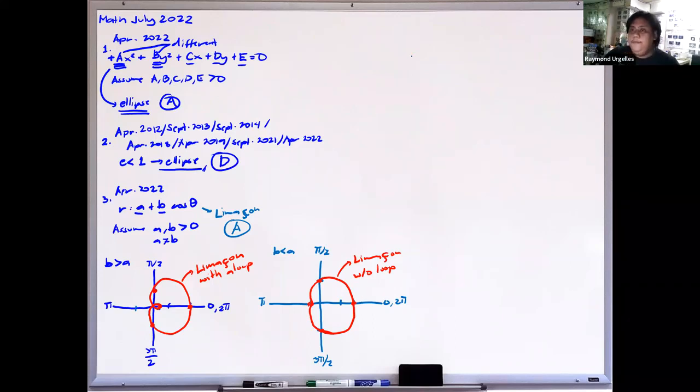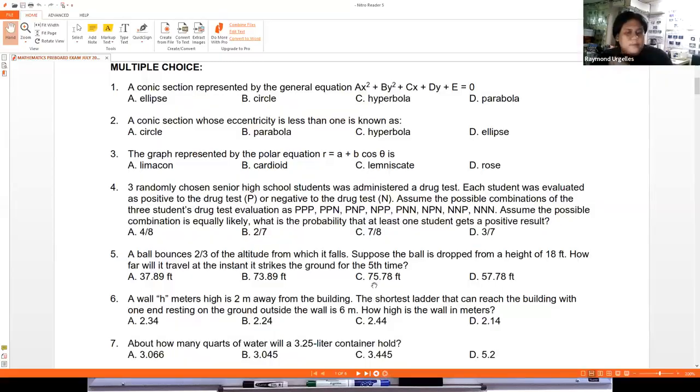Next number, 4. Yung number 4, lumabas na to noong April 2012, then April 2017, then August 2019, then April 2022. Kaya nasabi ko kanina, paulit-ulit lang yung board exam. Actually sa board exam noong April 2022, nasa 80 to 90% doon are just repeated questions from past board examinations. Kaya maganda aralin yung mga past board, especially sa math.